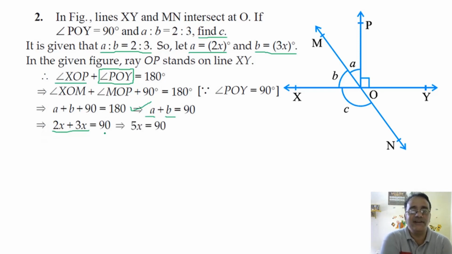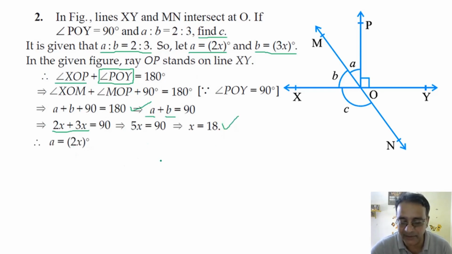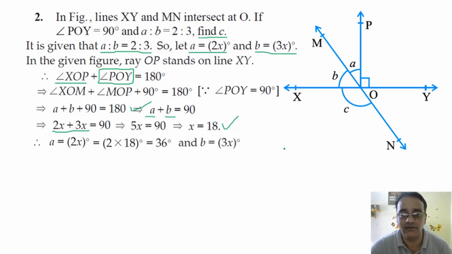So what is the value of x? 18. So x is equals to 18. So A is equals to 2x, that is 2 into 18 will be equals to 36, and B is equals to 3x. So 3 into 18 will be 54. So we got both the values.